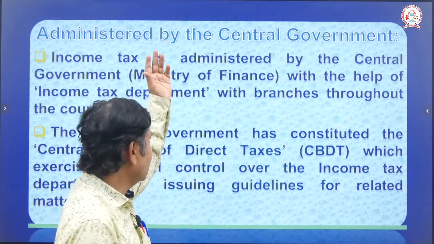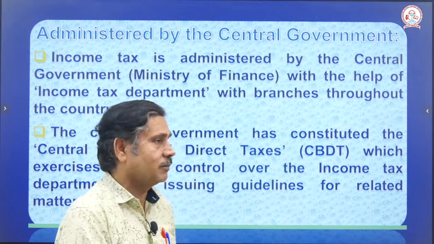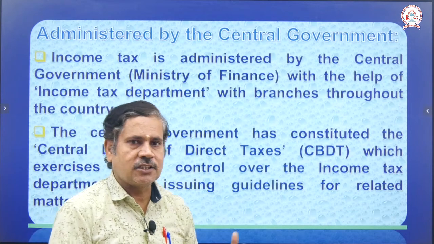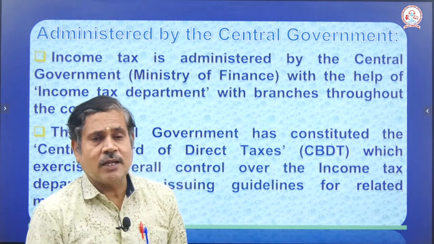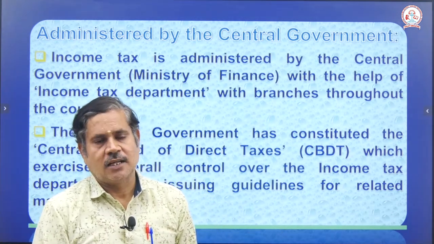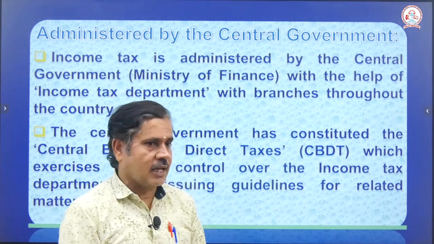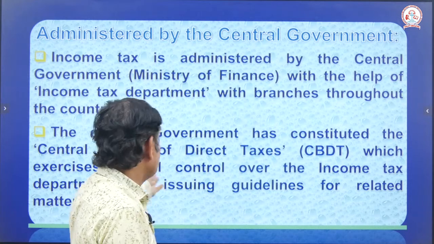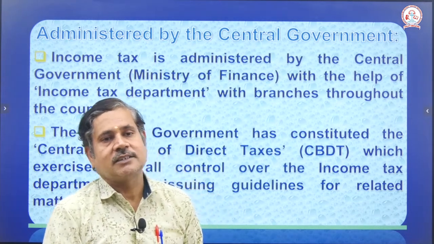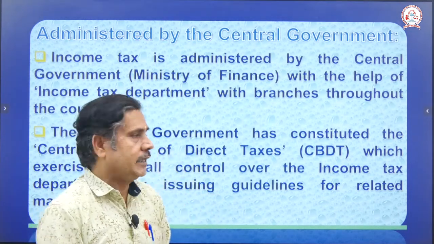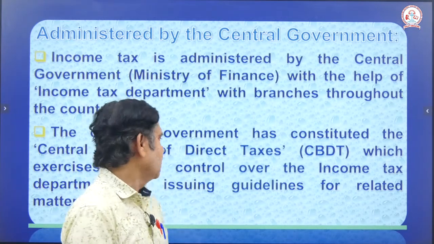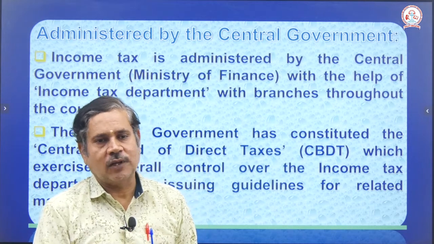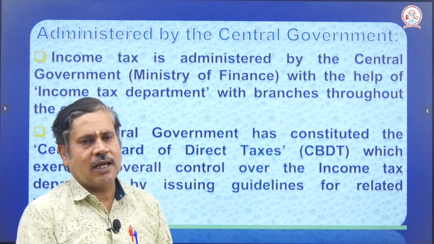This is administered by the central government. So, how does the central government administer income tax? Income tax is administered by the central government, the Ministry of Finance. In our state, the Accountant General Office is also following these taxes. The central government has constituted the Central Board of Direct Taxes, CBDT. They follow and oversee the guidance. All the states collect the tax and hand it over to the government.